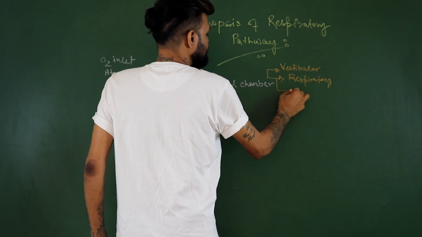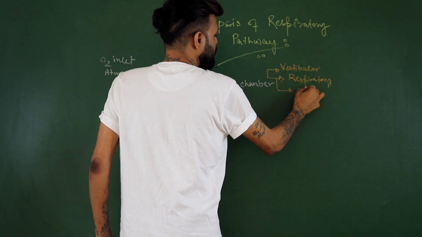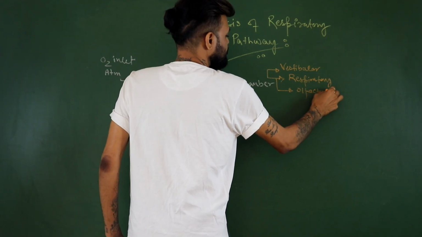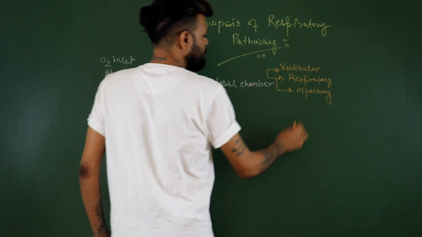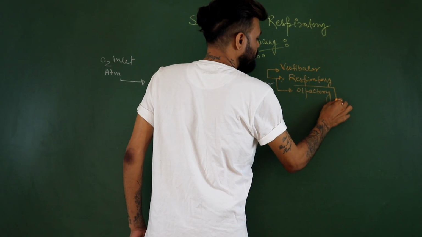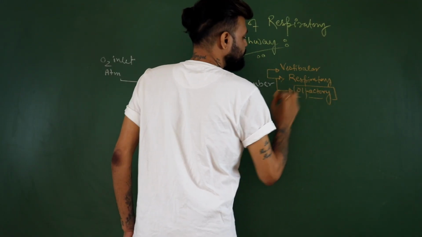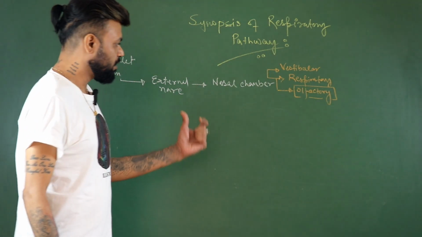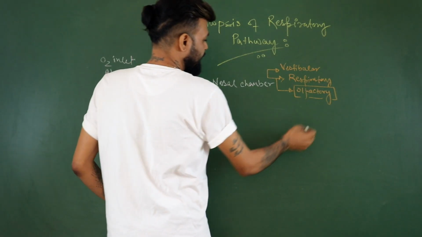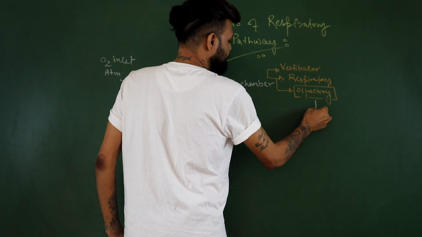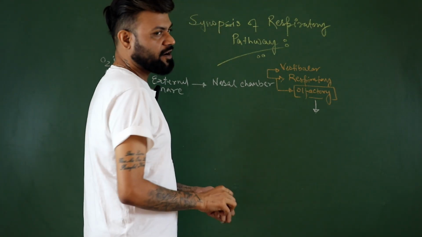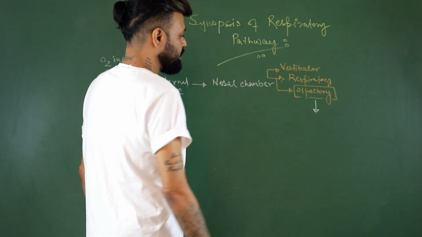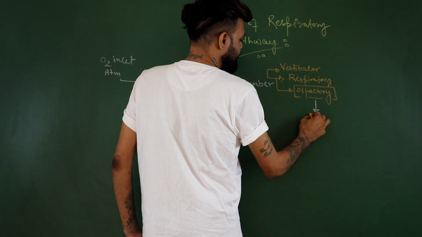And the third one is called the olfactory part. Now from the olfactory part of the nasal chamber, the air goes inside the pharynx. What is the first part of the pharynx? The first part of the pharynx is the nasopharynx.